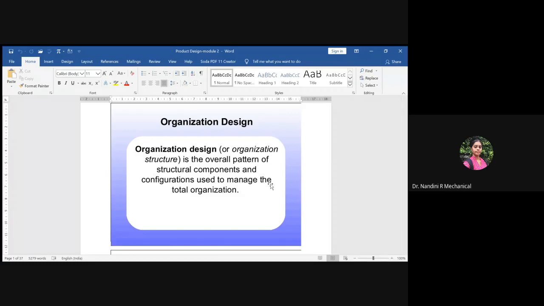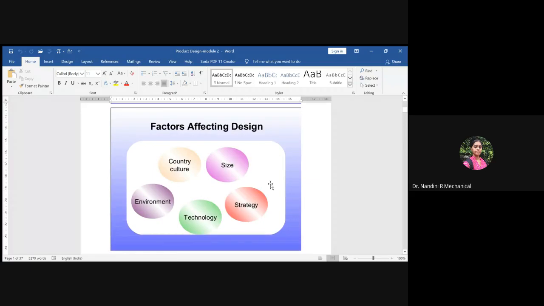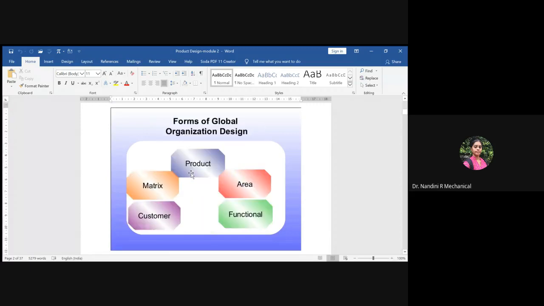So this related to organization design I spoke, and I also told you the factors which are affecting the design: the strategy, the technology, environment, country, and the size. I hope you have listened to the theory, right? So all these are the factors which affect the basic design, irrespective of any complexity in the design. All these play a vital role.